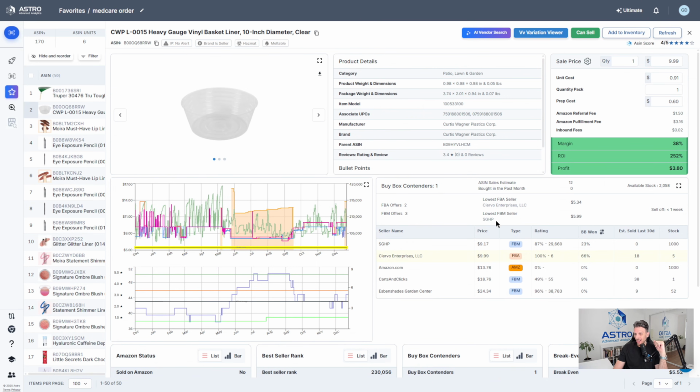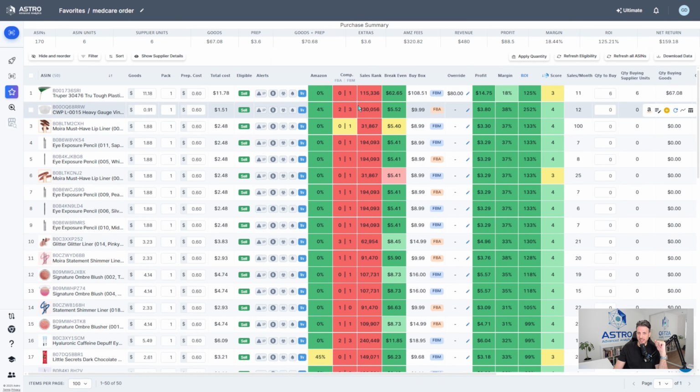So I don't know if I would buy too many of these, even though it's very, very profitable. You only buy it for 91 cents. $3.80 is the profit, and it sells for $9.99. I would buy a few just to test it out. I wouldn't buy 12, which is what it sells per month. I would buy much less than that. Probably maybe 6 units, but at the end of the day, it doesn't cost anything, and it just doesn't really make much profit anyway, because overall it's not much.